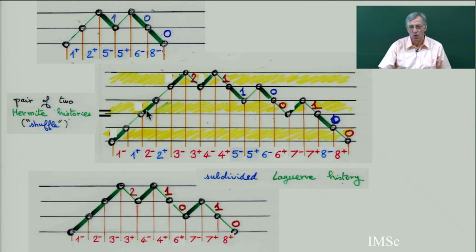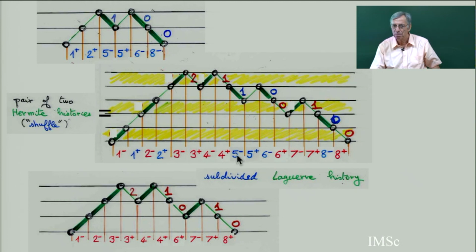And so you have to see that there is some harmony in this shuffle. The plus and minus correspond to white and black, and this division into white and black reflects the division on the vertical, on this level. You have odd and even levels, etc.